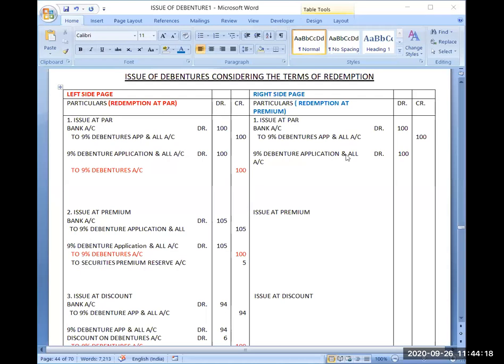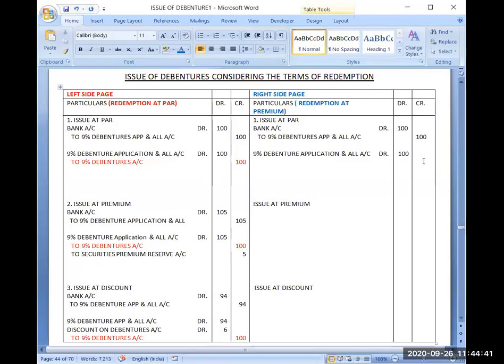Now 9% debenture application and allotment account debit. Now the point is that when I was issuing debentures, at that time I promised the debenture holders that whenever I will be redeeming these debentures after 5 years or 10 years or whatever the tenure has been decided, at that time I will pay you rupees 5 extra with the principal amount.